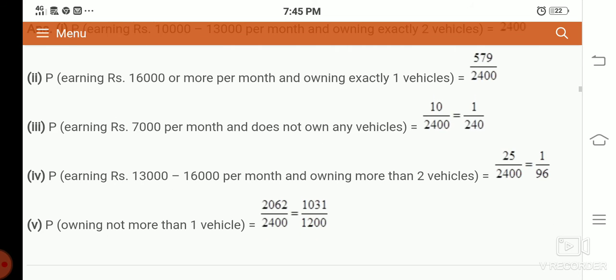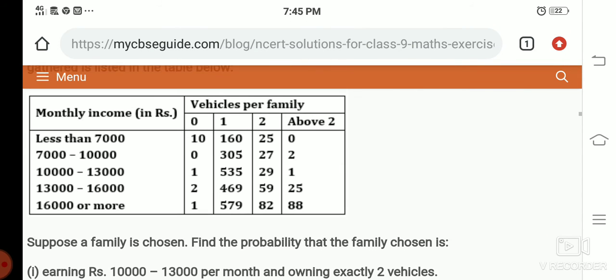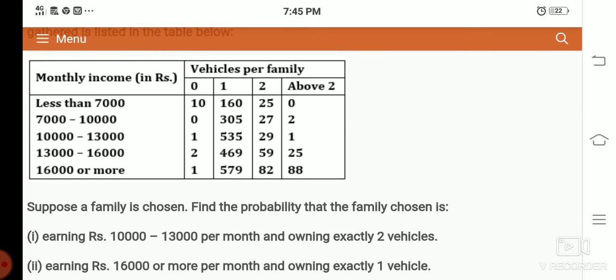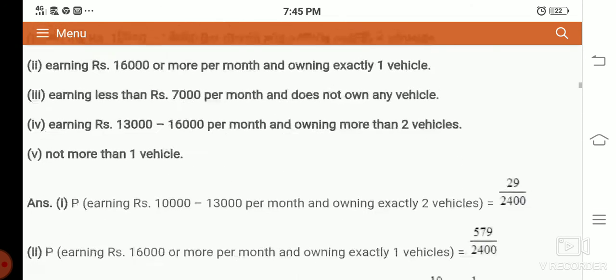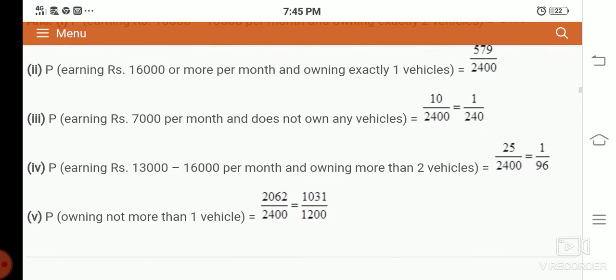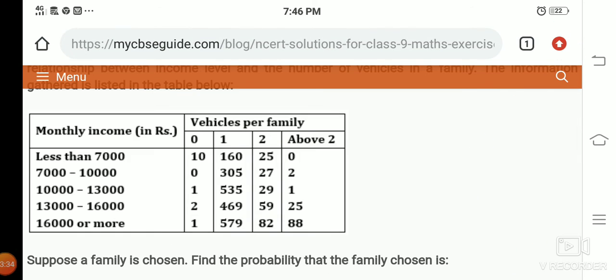Next, fifth, probability of owning not more than one vehicle. What is the meaning of not more than one vehicle? Check the vehicles per family.